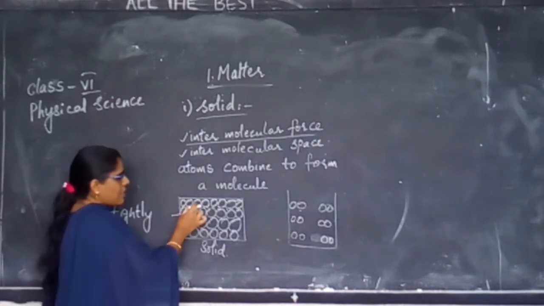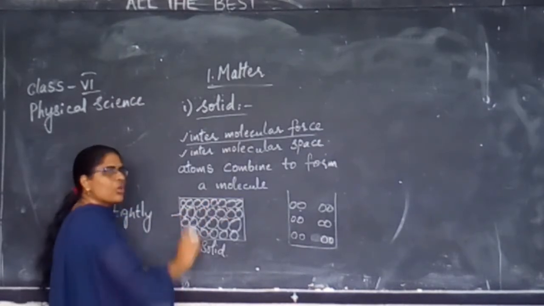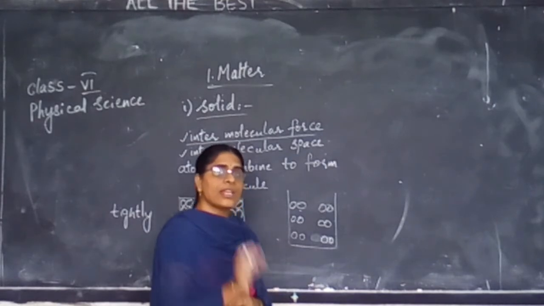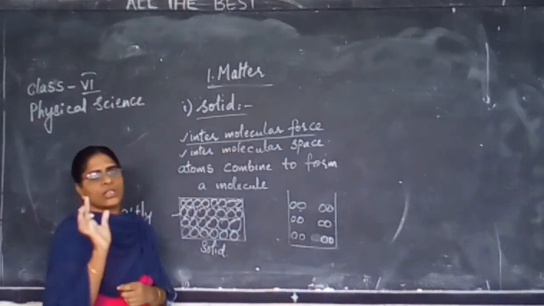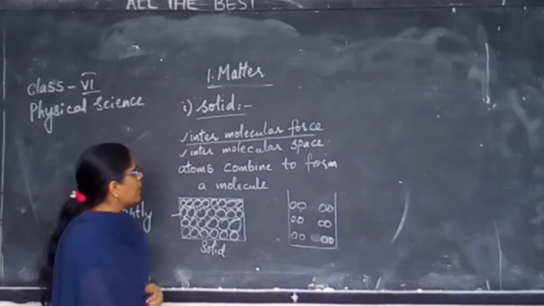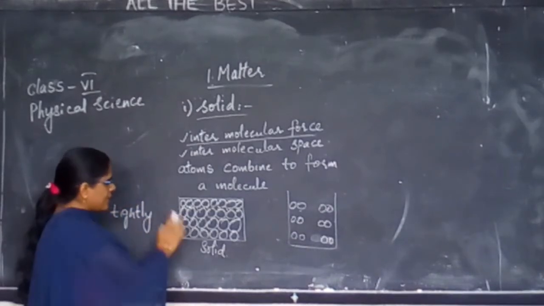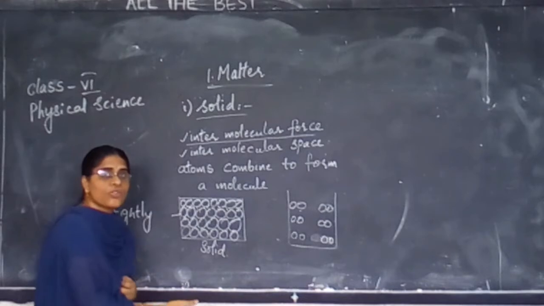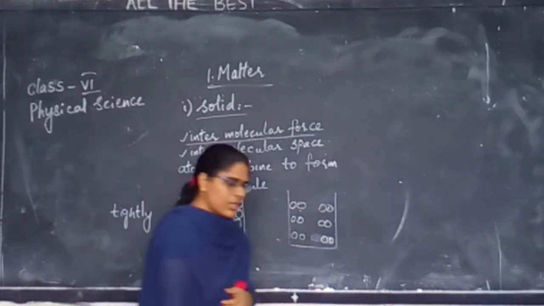There exists some force between the molecules. That force we call intermolecular force. Okay. Now, after learning, these are the arrangement of the molecules in case of a solid.